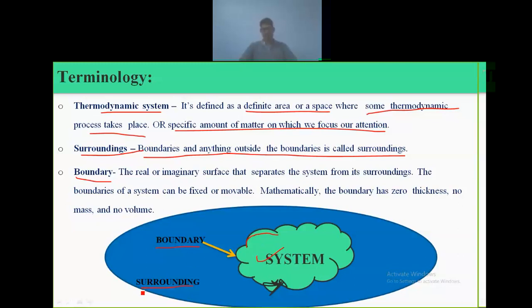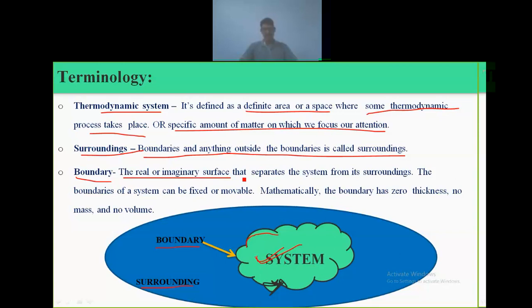So we can analogize that with a cricket field. Whatever the matter on which we are going to concentrate, or on which we are going to carry out some thermal analysis or different analysis, that is called the system. When we define the boundary, it is the real or imaginary surface that separates the system from its surroundings.